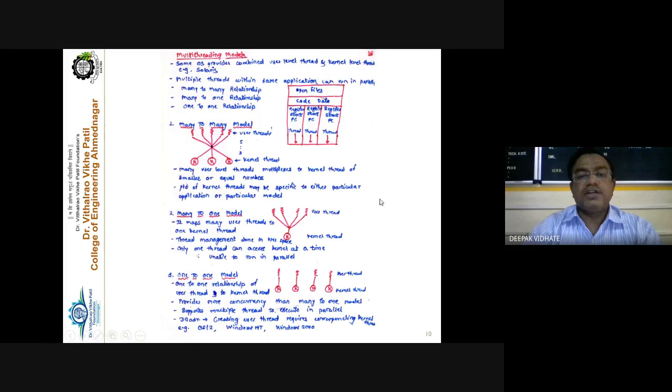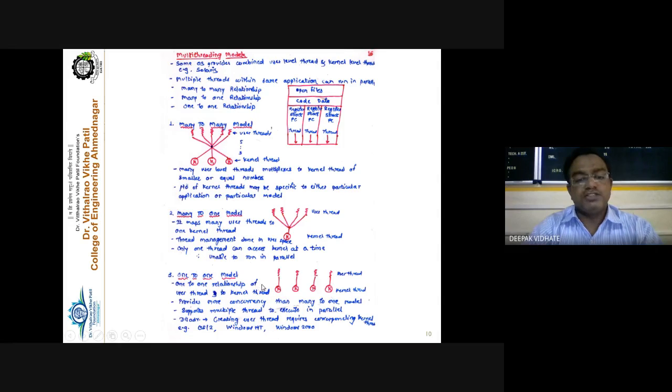Next is the many-to-one model. There are many user level threads, but only a single kernel thread. For example, 4 user level threads are managed by the single kernel level thread, right? The thread management is done in user space only. In the case of the one-to-one model, an individual kernel level thread is assigned to each individual user level thread. So each user level thread is managed by a single kernel level thread.